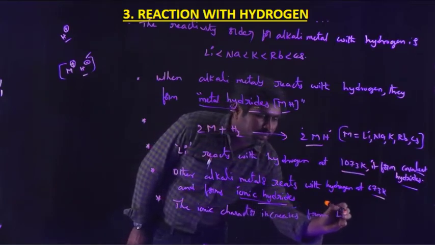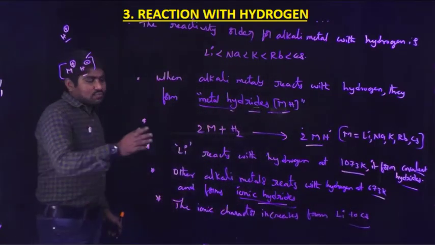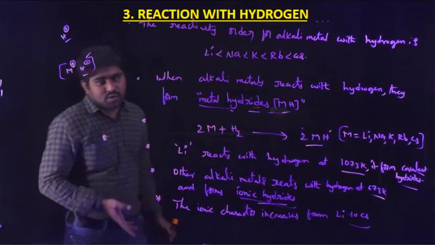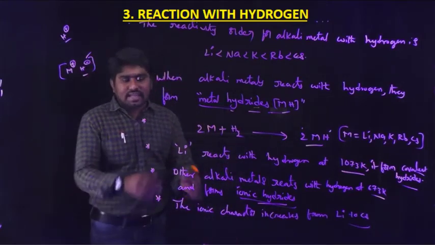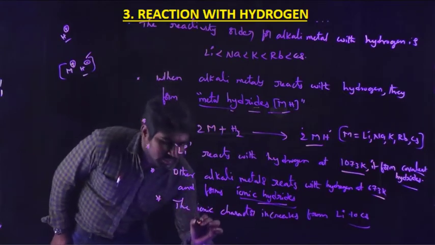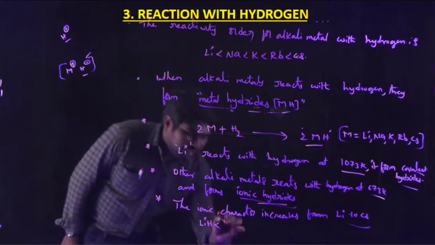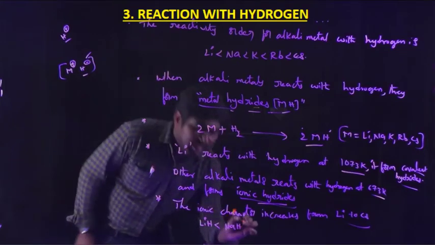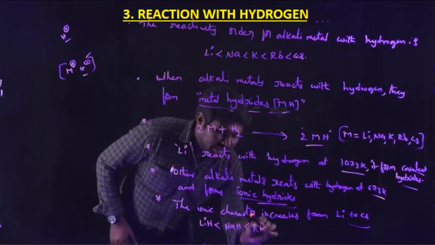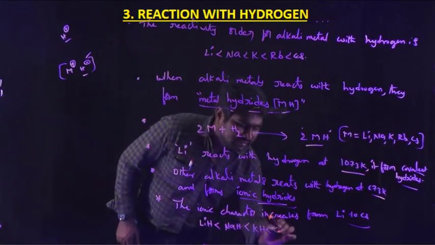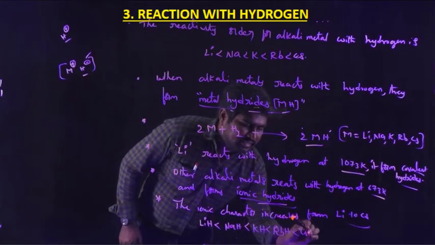And the next point: the ionic character increases from lithium to cesium in case of metal hydrides. The order is LiH less than NaH less than KH less than RbH, and the last one is CsH.